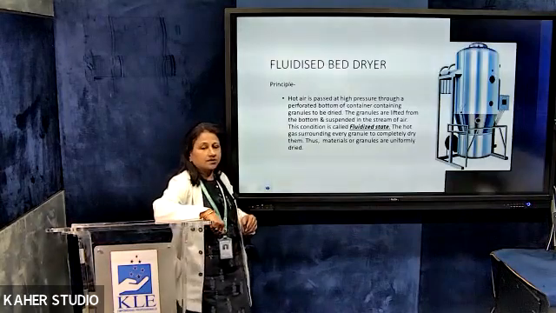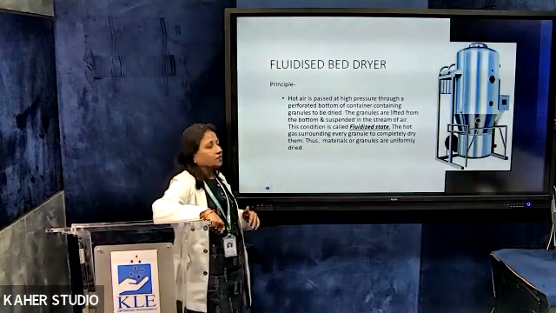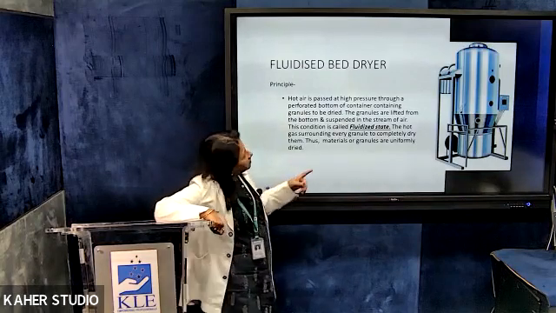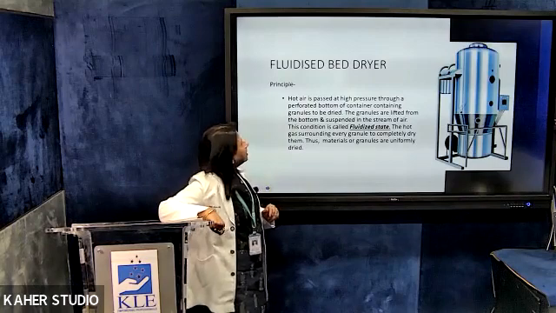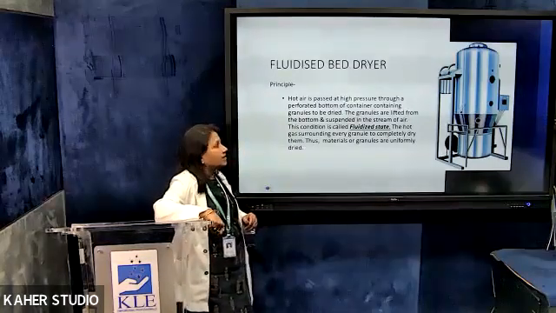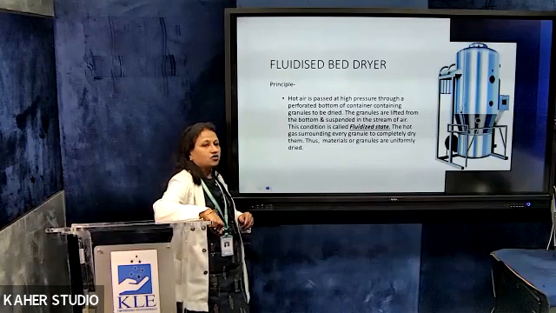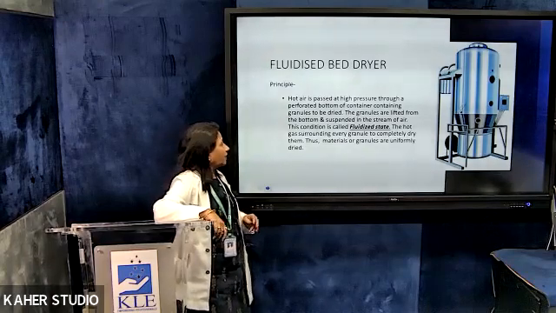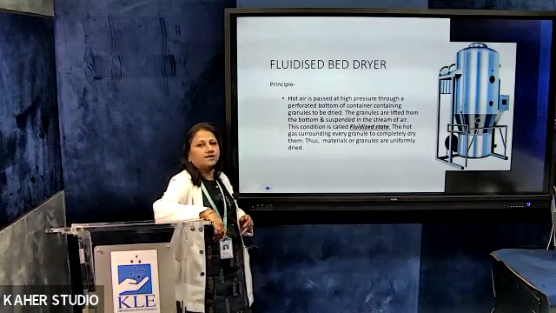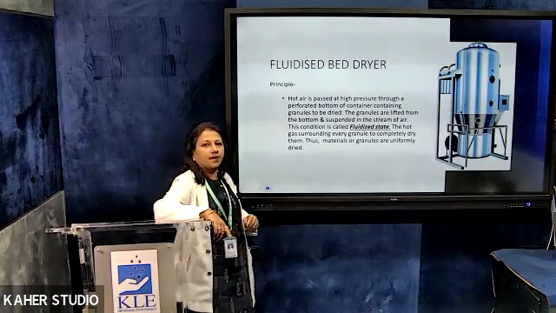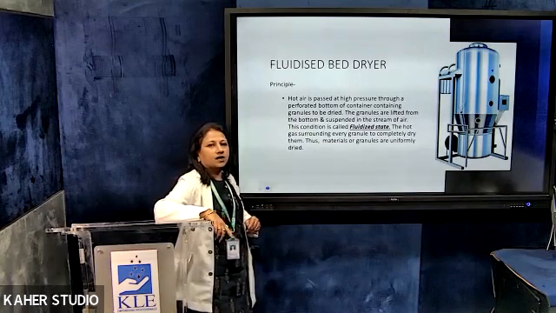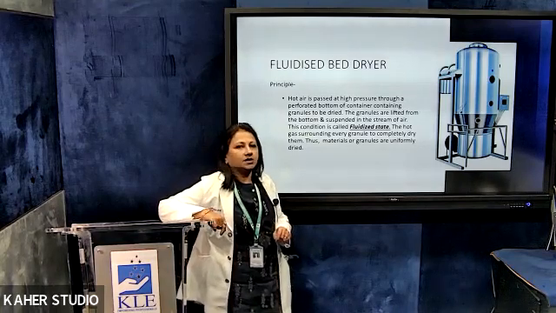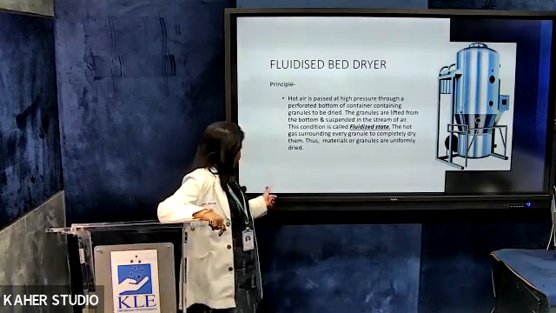Then coming to the next, this is the fluidized bed dryer. It is also called as FBD. What you can see is the industrial make. Hot air is passed at high pressure through a perforated bottom of the container containing granules to be dried. The granules are lifted from the bottom and suspended in the stream of air. This condition is called the fluidized state, and therefore the name fluidized bed dryer. The hot gas surrounds every granule to completely dry them, and the granules are then uniformly dried.